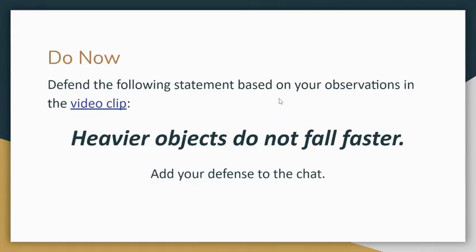As a quick do now, defend the following statement based on your observations in the video clip. Heavier objects do not fall faster. Add your defense to the prompt.